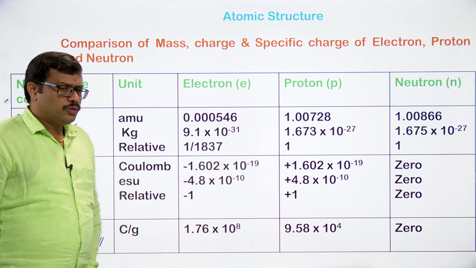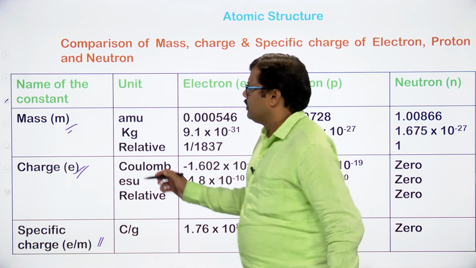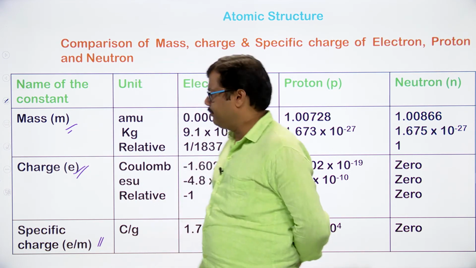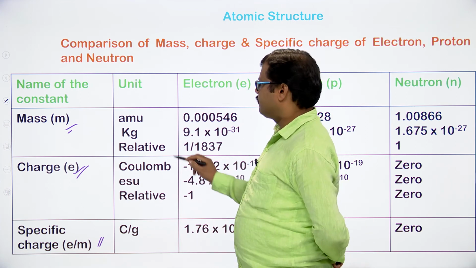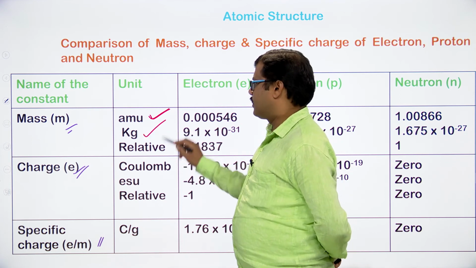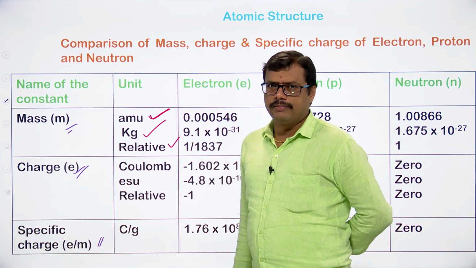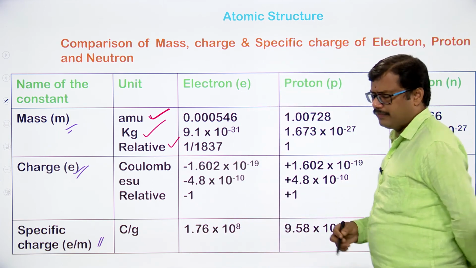Right. So if you observe this table, it is very clear. If you take the first property, mass, represented with a small m, and the unit in which we are going to measure the mass, in terms of AMU, in terms of kilograms or in terms of the relative masses. Electron, proton and neutron are taken in 3 columns.